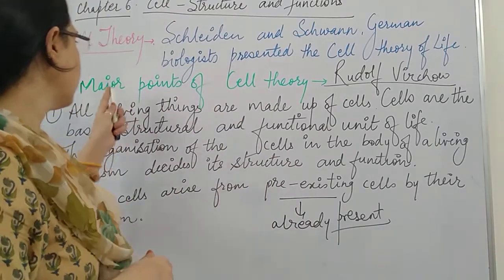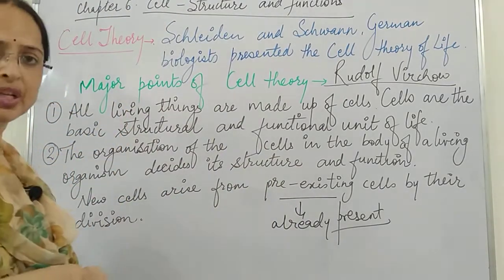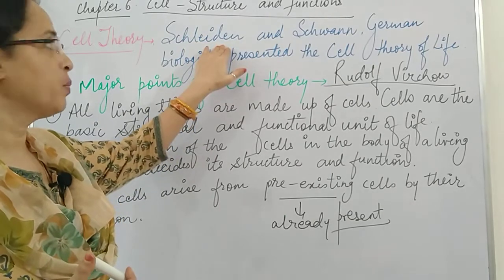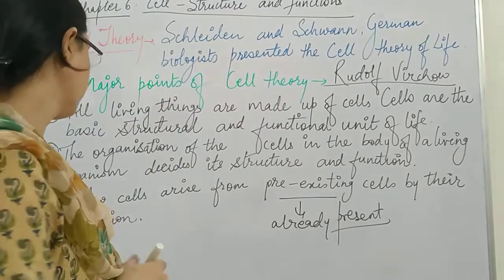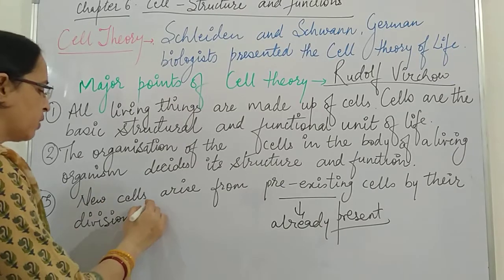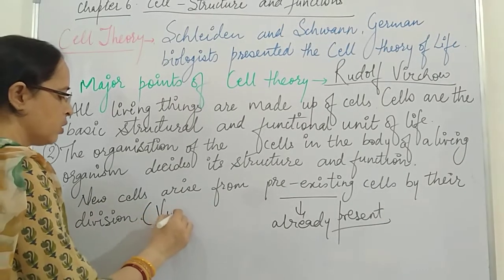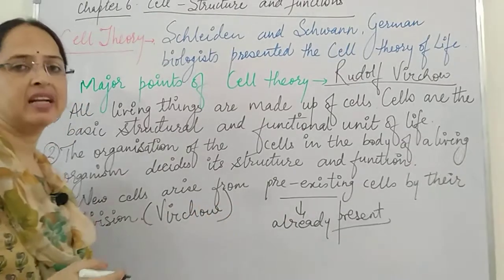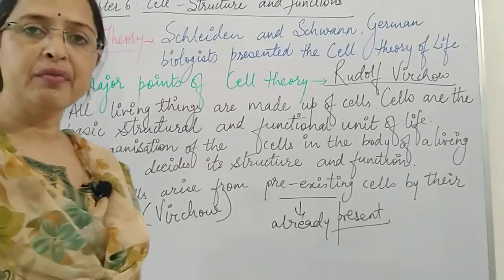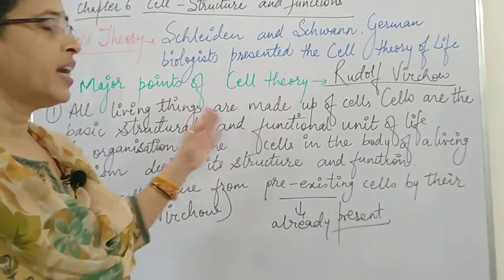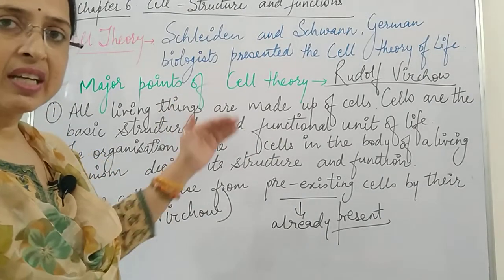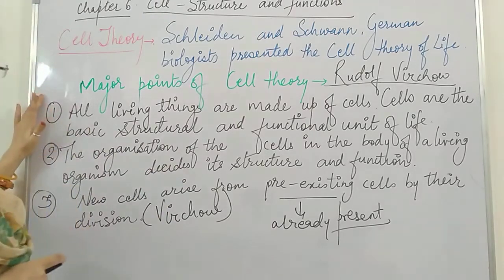So these are the 3 points of cell theory, and the cell theory was said to be proposed by Schleiden and Schwann. So in this way, in the third point, we can in bracket write down Virchow, because this was proposed by Virchow, and we say that cell theory is modified by Rudolf Virchow, and now the cell theory consists of 3 points. Once again, just have a look over here at the cell theory.